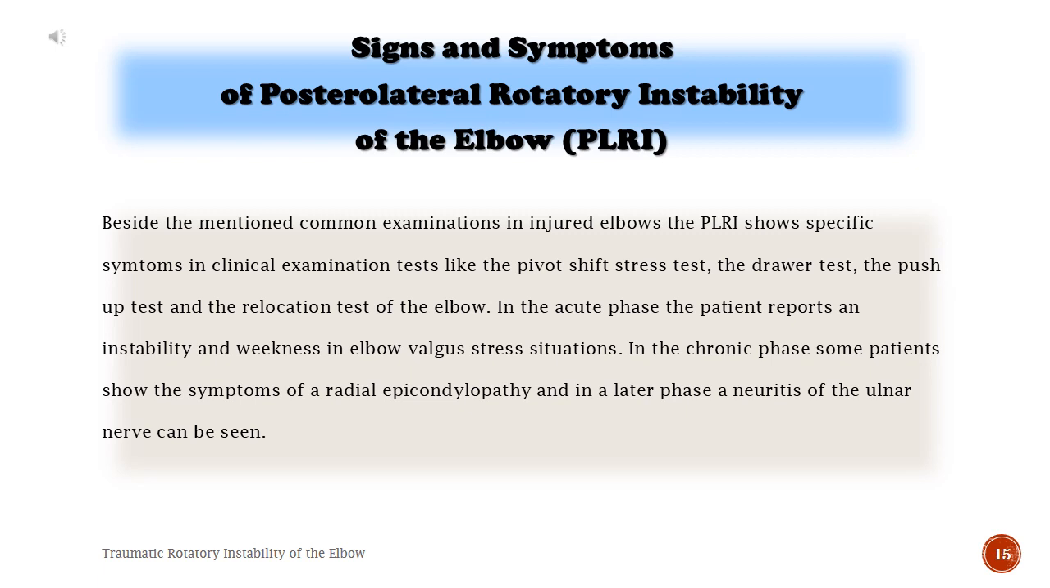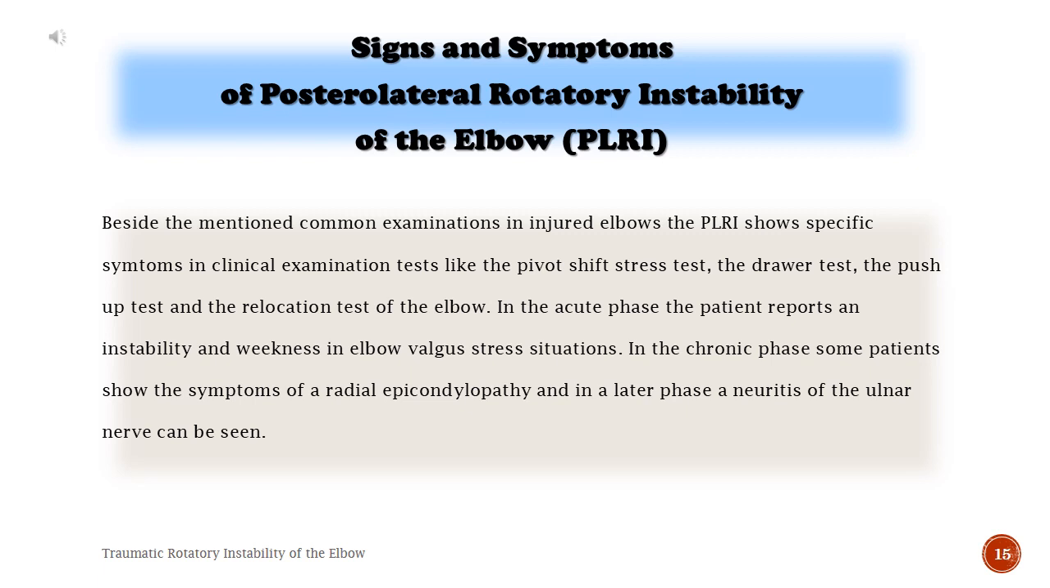Signs and symptoms of posterolateral rotatory instability of the elbow, PLRI. Besides the mentioned common examinations in injured elbows, the PLRI shows specific symptoms in clinical examination tests like the pivot shift stress test, the draw test, the push-up test, and the relocation test of the elbow.